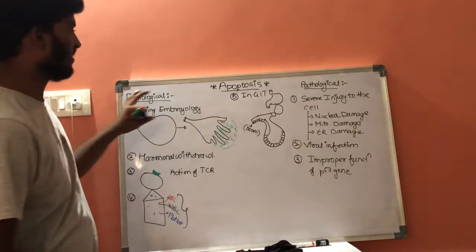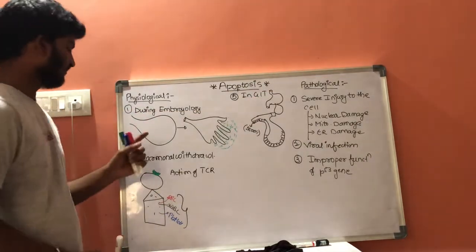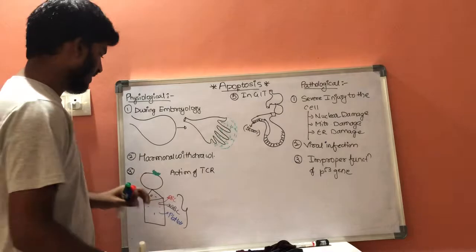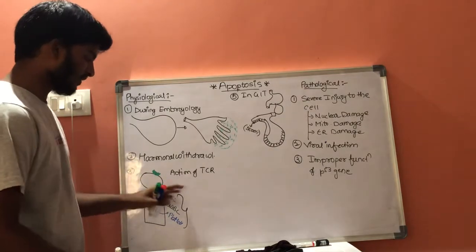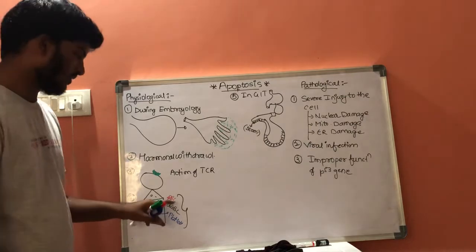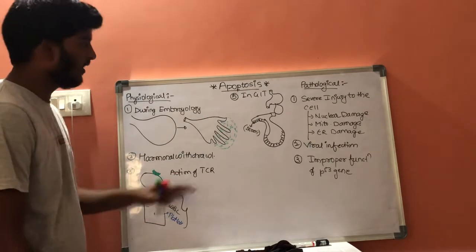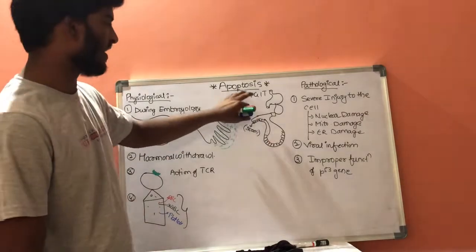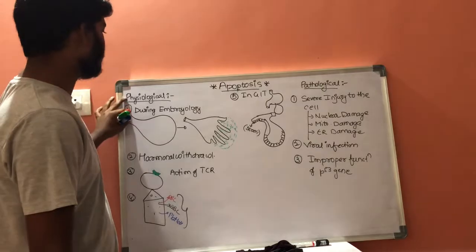These are some physiological and pathological conditions: during embryology, hormonal withdrawal, the action of TCR, decreasing the number of RBC, WBC and platelets in case of bone marrow, and in case of the gastrointestinal tract. 1, 2, 3, 4, 5. These 5 are included under the physiological conditions.